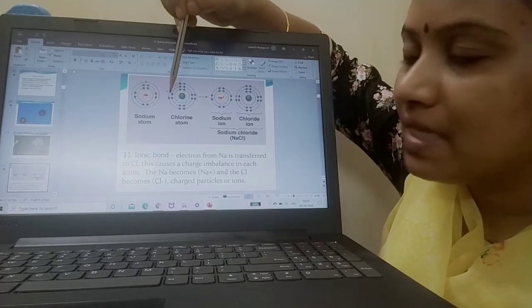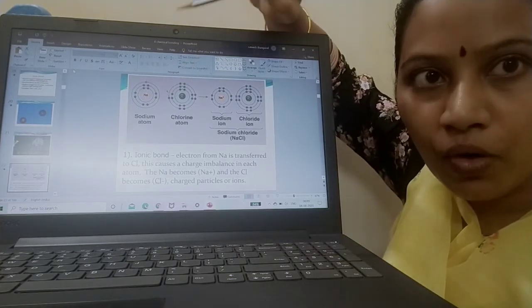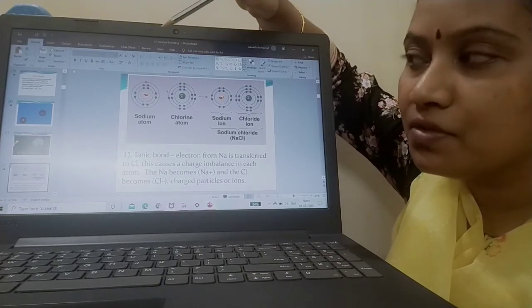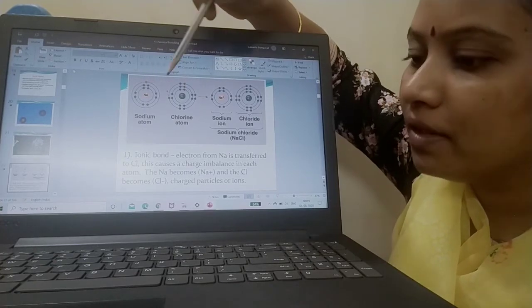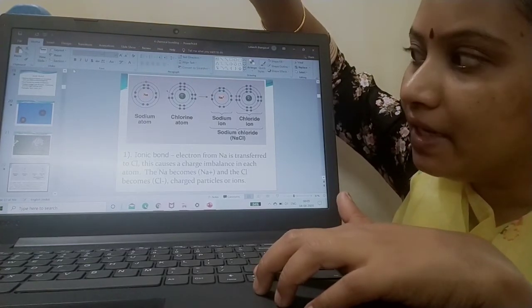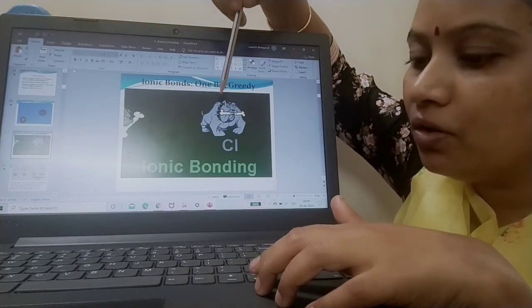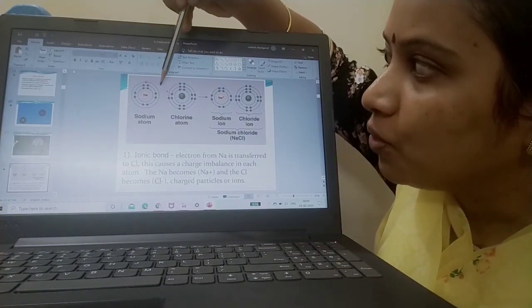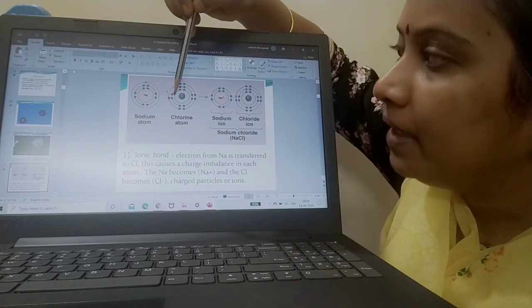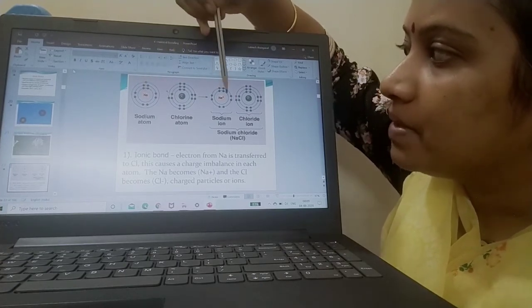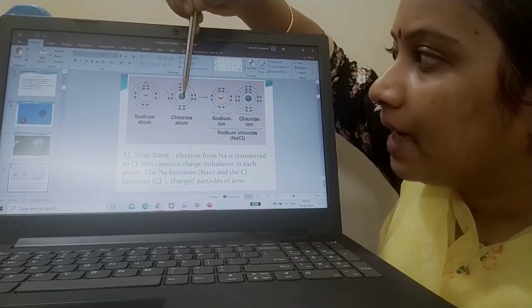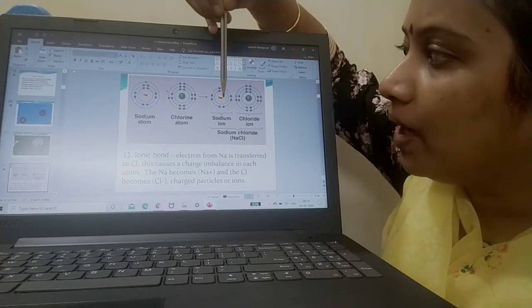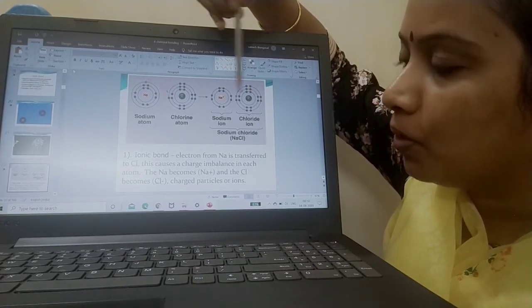Now, as I have already told you, ionic bond is formed by the complete transfer of electrons from one atom to another atom. In the previous slide, I told you chlorine is a greedy dog. So electrons are transferred from the sodium atom to chlorine. Sodium becomes Na plus, and the Cl atom becomes Cl minus. So I have got sodium chloride.